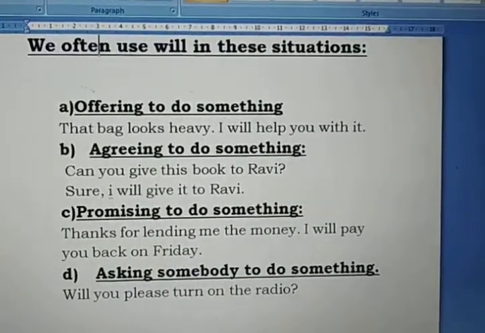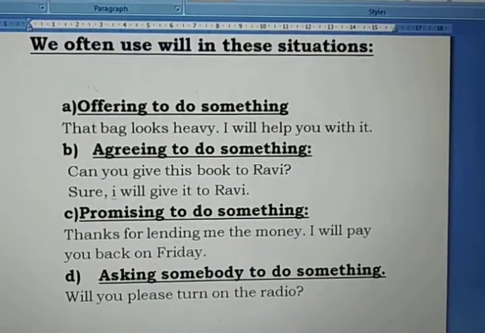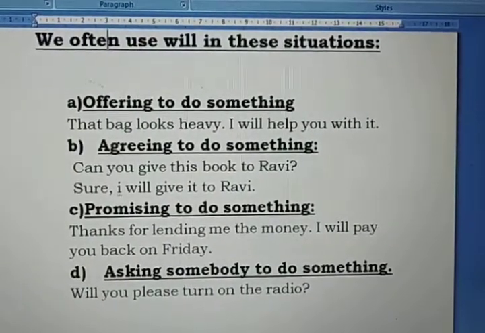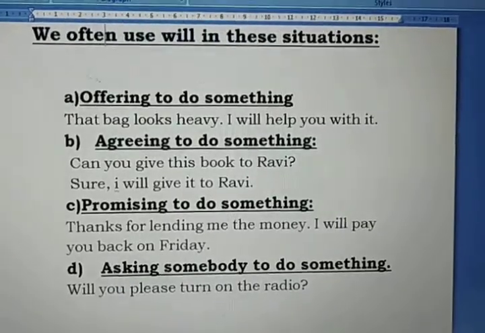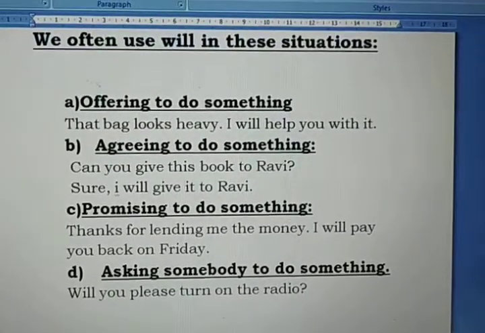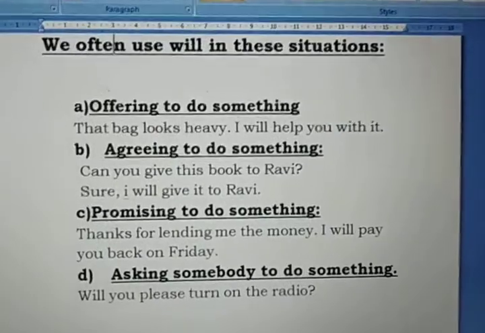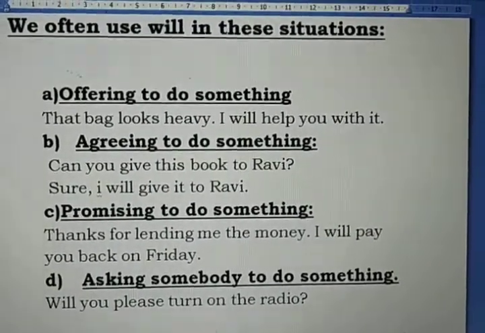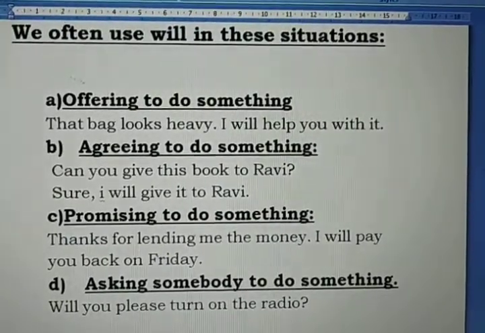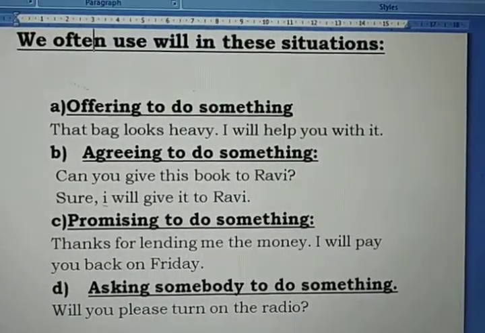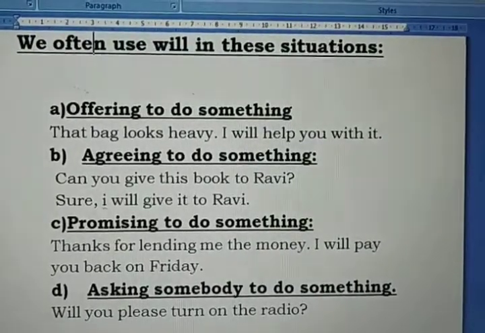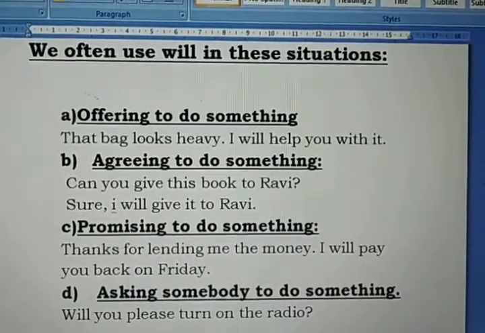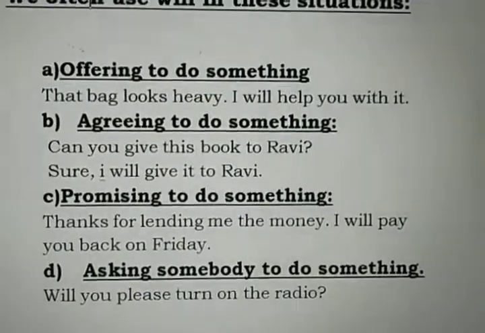So we see that we use will for unplanned activities to be done in the future. Next, we often use will in these situations. First one, offering to do something. For example, that bag looks heavy. I will help you with it. So you are offering help, to pick up the bag.